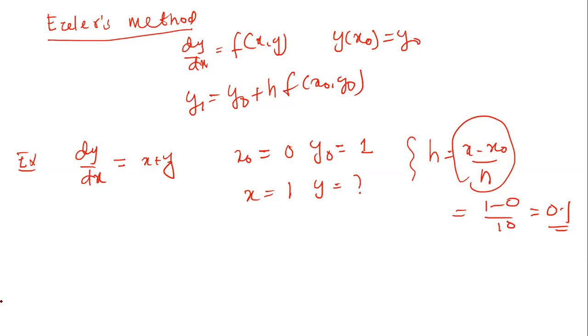So we can calculate the process. Here f of x, y is given, that is equal to x plus y, and x0 is equal to 0, and y0 is equal to 1.